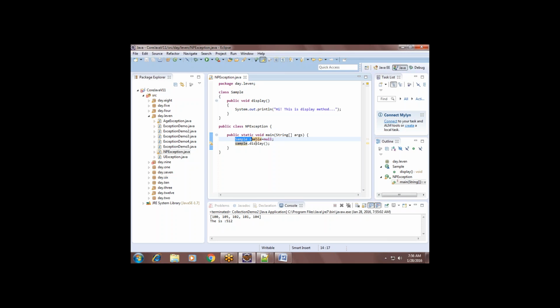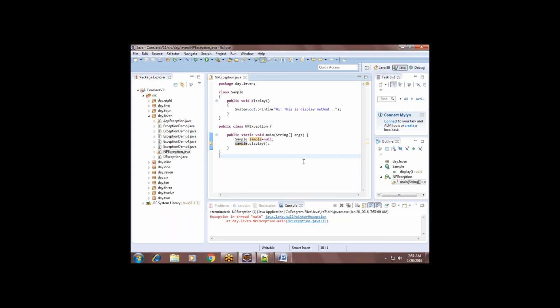But if you only created a reference variable, pointing to where? Null value. Can you call display? Is there any display inside null? No. If there is an object and you keep that address in sample, the sample can call display at that address, right? Do we have any address in sample now? No. Is sample pointing to the address of an object? No, it is in the null area. So how can you call display? Directly it will throw an exception called NullPointerException.